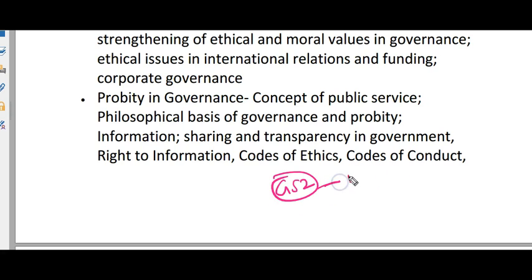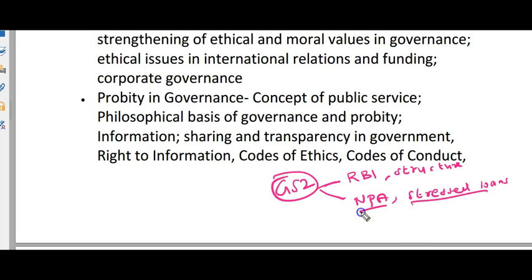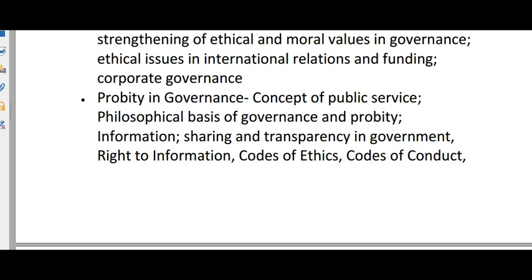So in this background, let's prepare thoroughly on RBI, its structure and its functioning. What is non-performing asset? What are stressed loans? How do stressed loans differ from non-performing assets? What is bad loan? Etc. This topic is important for GS paper 3 as well.